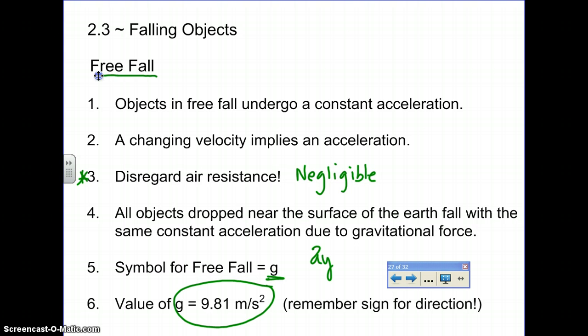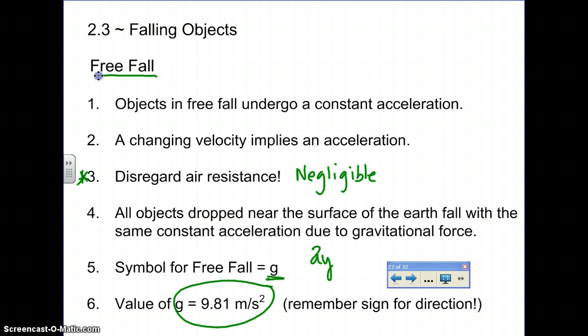But it could also mean that an object is getting 10 meters per second slower every second that it moves upward against gravity. And this is often one of the things that throws people off with free fall. It could mean that something is moving upward but slowing down at this rate. Okay, so those are some of the basic assumptions for understanding free fall.